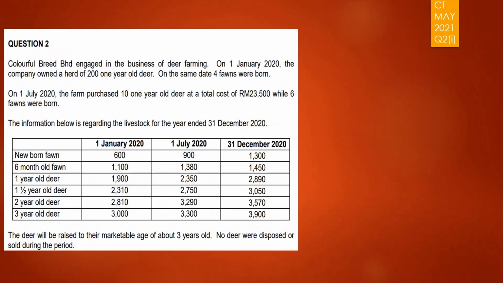We have question 2, and this is about a company which engages in the business of deer farming. On 1st of January 2020, the company owned 201 one-year-old deer. On the same date, there were 4 newborn deer, that is the fawn. So this is the newborn, so take note of that. That was on 1st of January 2020.